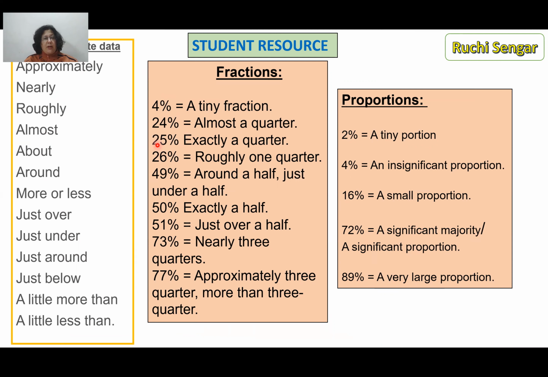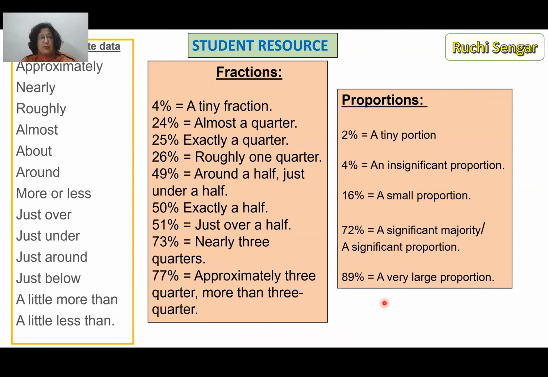See, look at this. Everybody knows that 25% is a quarter. So exactly a quarter, a little less than that, almost a quarter. See, these are the words taken from here. Okay. And then roughly one quarter. So almost one quarter could be used here as well. 50% is exactly a half. So around a half, just under a half at 49, just over a half at 51. What a nice way to put this across. 75% would be 3/4. So 73 would be nearly 3/4.